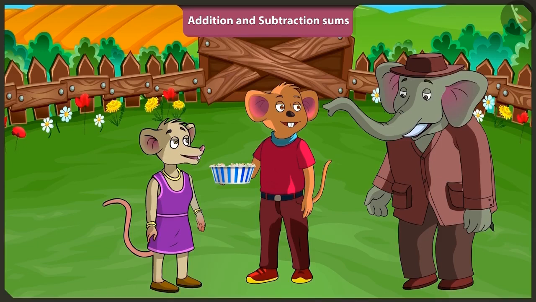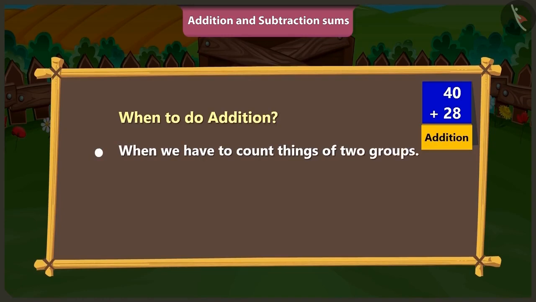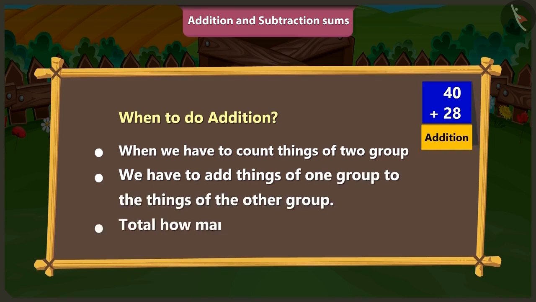But how would we know that we have to do addition? When to do addition? Listen carefully. When we have to count things of two groups or we have to add things of one group to the things of another group, then we have to do the addition. Or if you are asked total how many, then you have to do the addition.